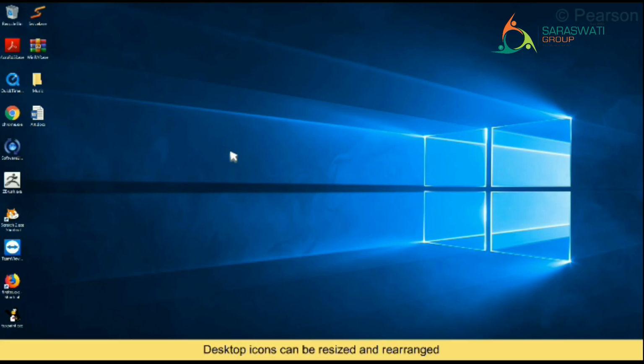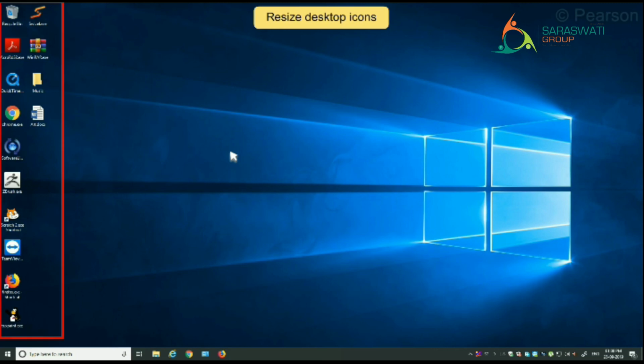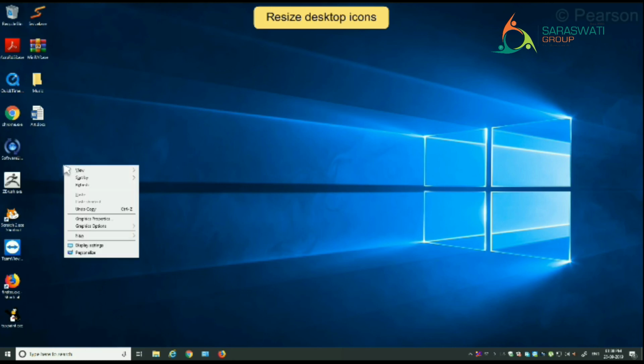You can resize the icons and arrange them in a way that you desire. For example, if the icon size is too small or too big, you can resize it. Let's see how. On the desktop, right-click on a blank area. A shortcut menu will appear on the screen.